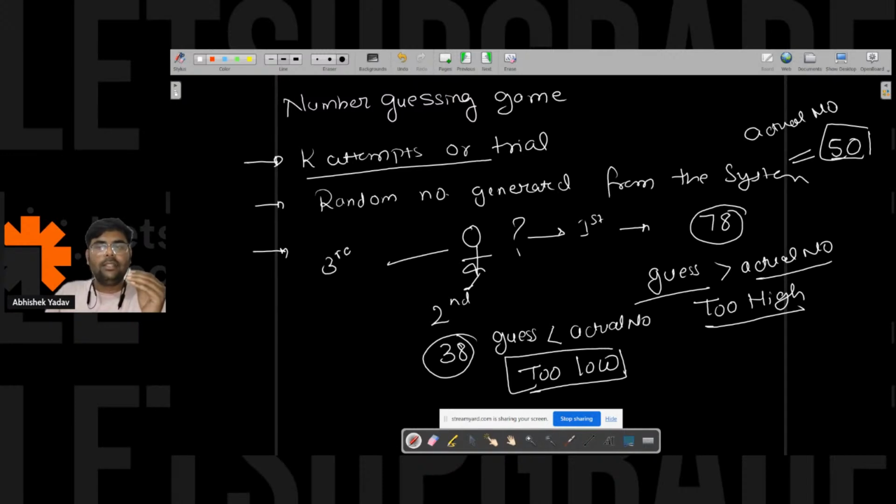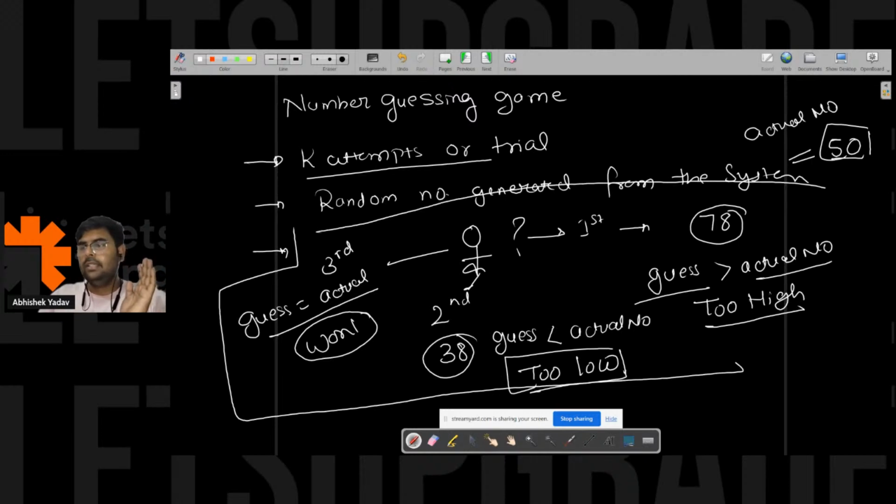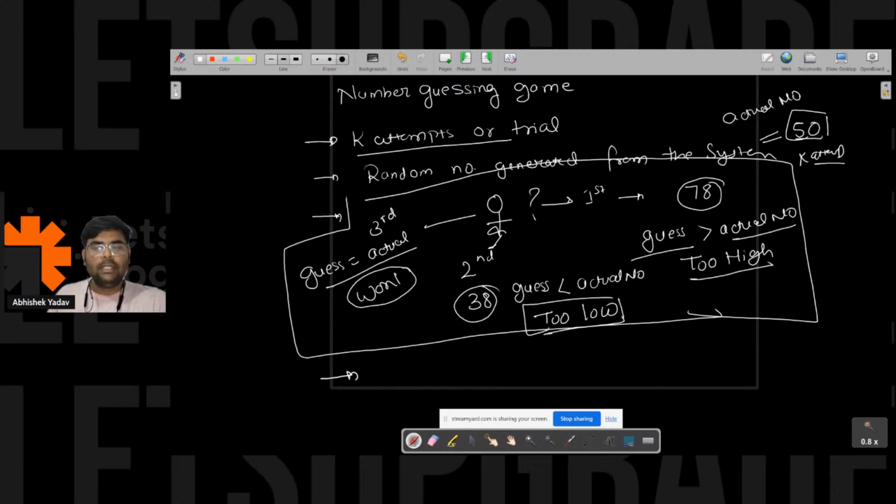The third case is that you guess a number and the guessed number is equal to the actual number. If this is the case, then you won the game. You have to print that you won the game, and there is no need for any further guess. You have to do all this in k attempts or trials. And if you are not able to guess the correct number in k attempts, you have to print that the user lost the game.